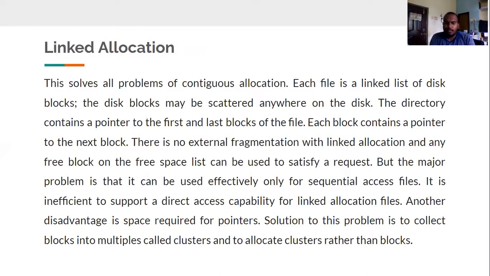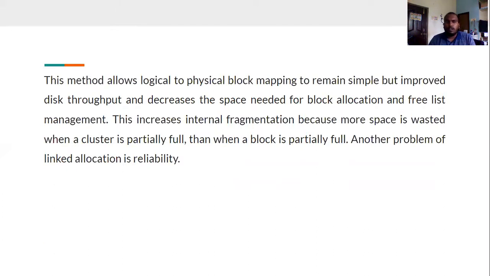Another disadvantage is the space required for pointers. The solution to this problem is to collect blocks into multiples called clusters and to allocate clusters rather than blocks. This method allows logical to physical block mapping to remain simple, improves disk throughput, and decreases the space needed for block allocation and free list management. This increases internal fragmentation, because more space is wasted when a cluster is partially full than when a block is partially full. Another problem of linked allocation is reliability.